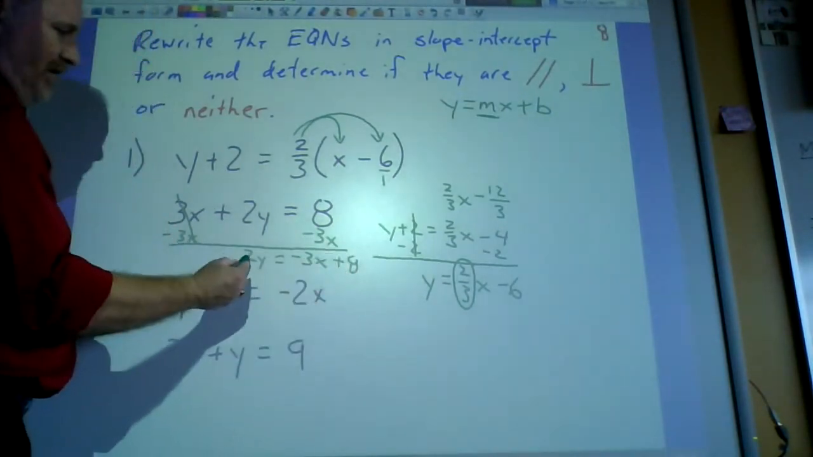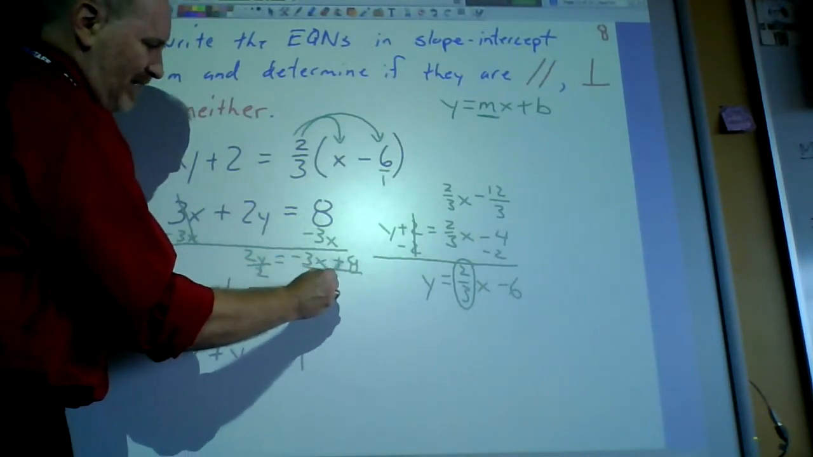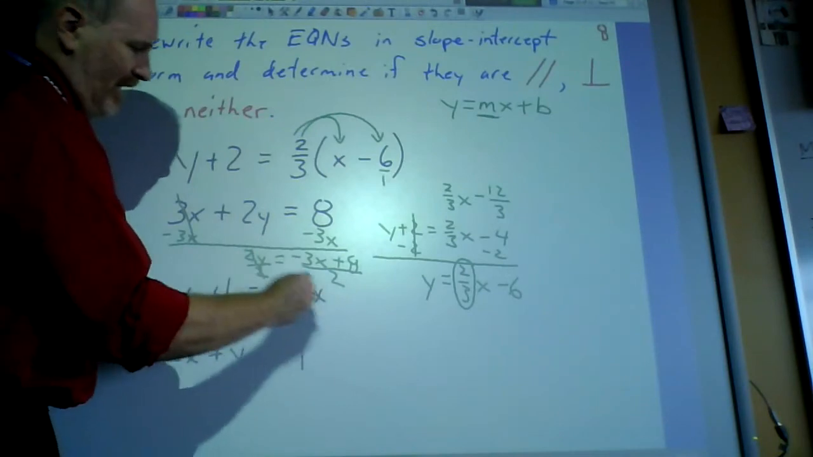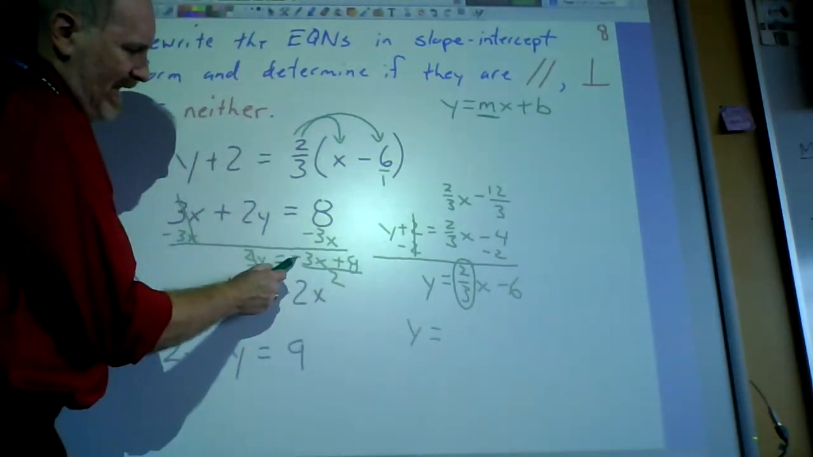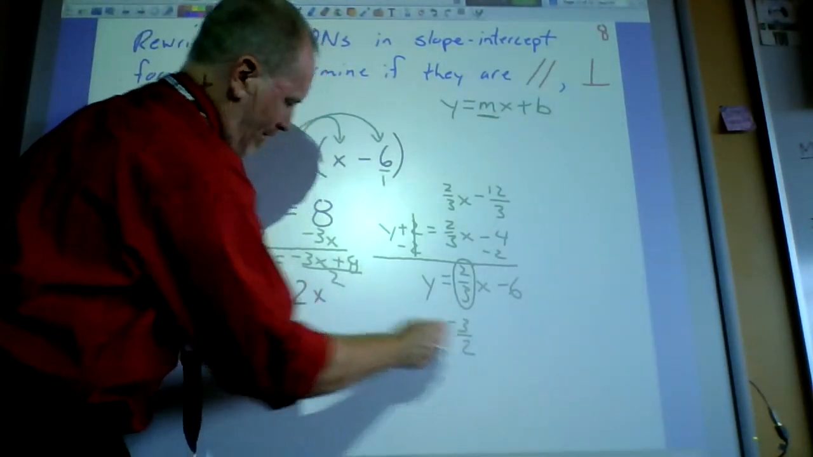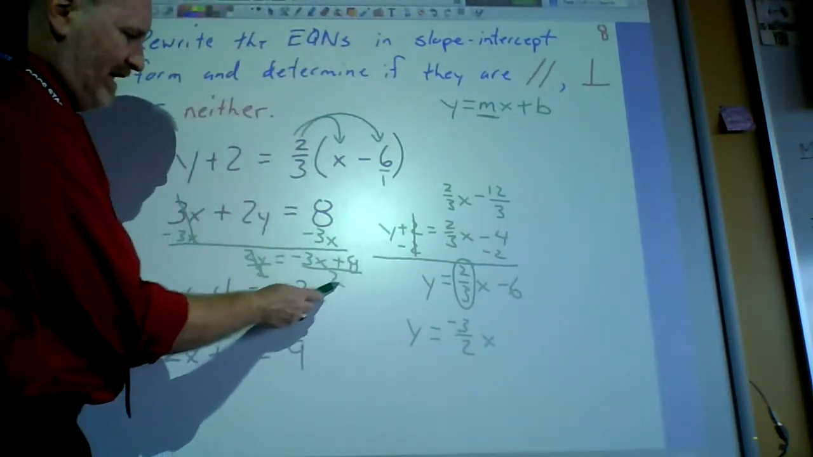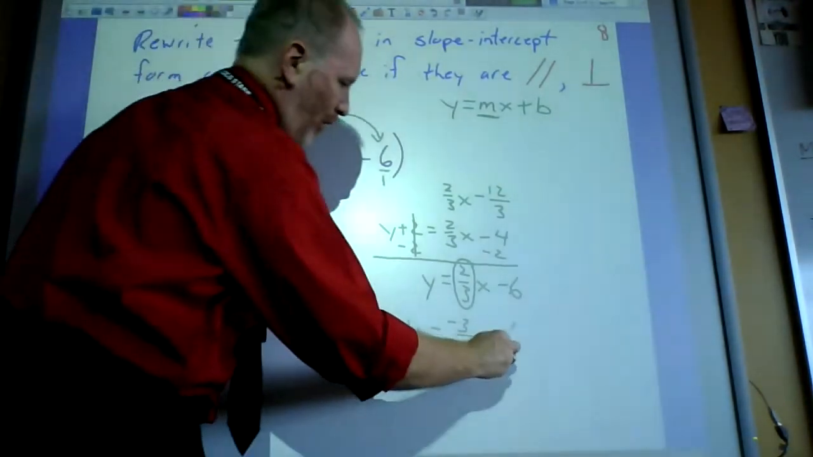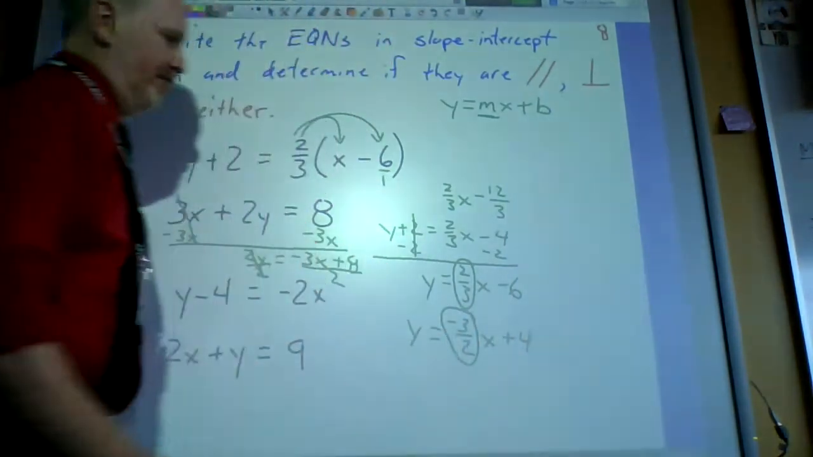And then all I have to do now is divide off this 2. So I divide by 2, divide this side by 2, and I would end up with y equals negative 3 over 2 x plus, what's 8 divided by 2? That's simply 4. So his slope is negative 3 over 2.